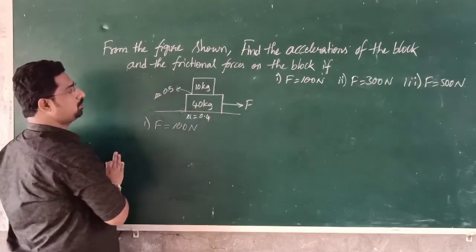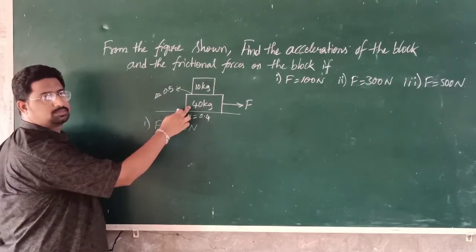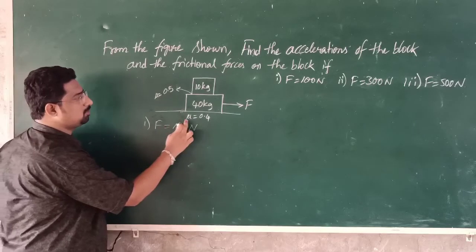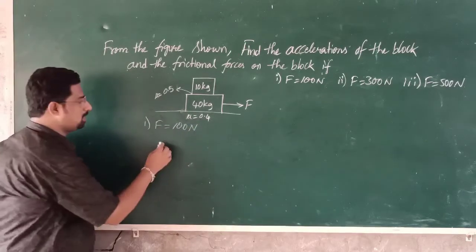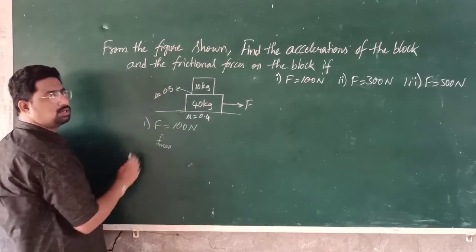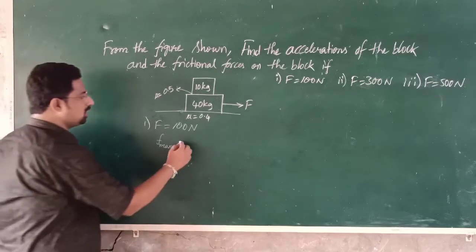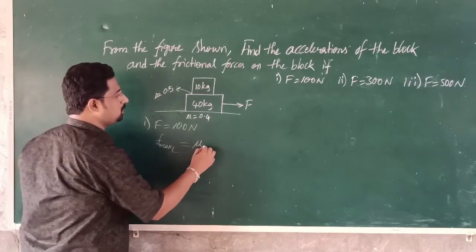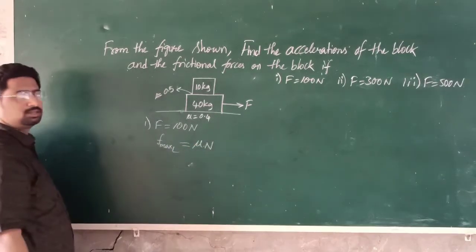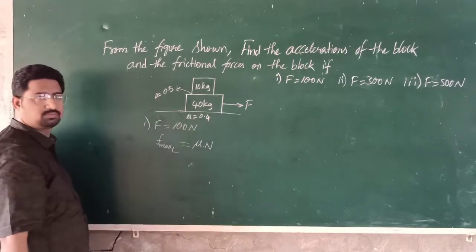Now first, to find out the maximum frictional force. Since the coefficient of friction is 0.4, the maximum frictional force for the lower block, f_L, is equal to mu into N, where N is the normal reaction exerted by the surface.